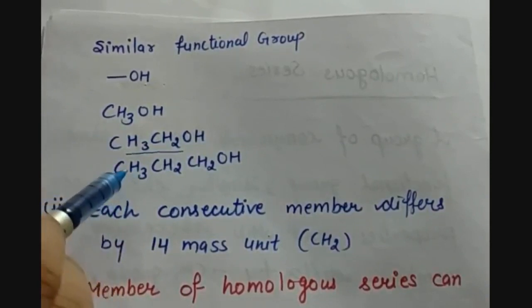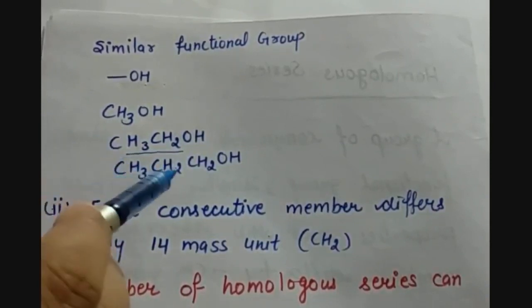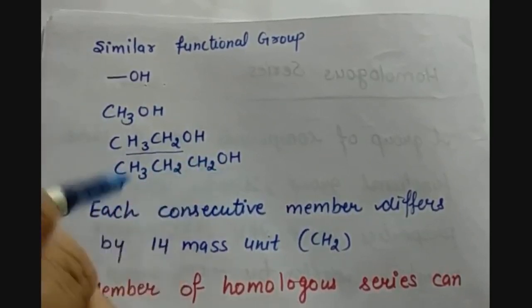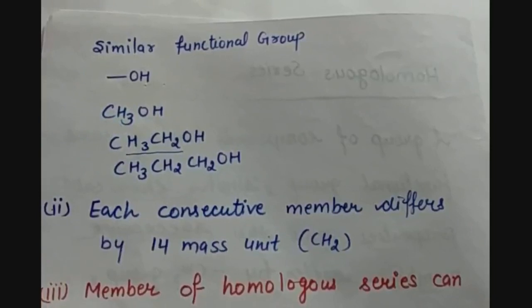Then we have C3H7OH, which is CH3CH2CH2OH. They can be written this way also.